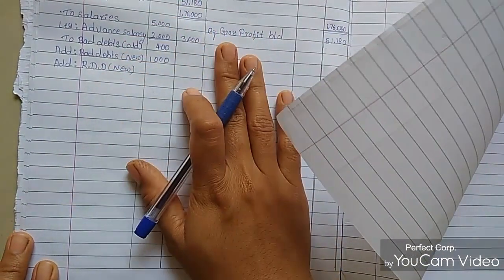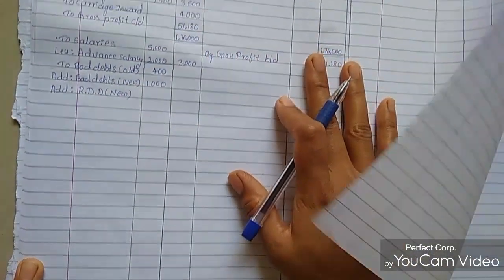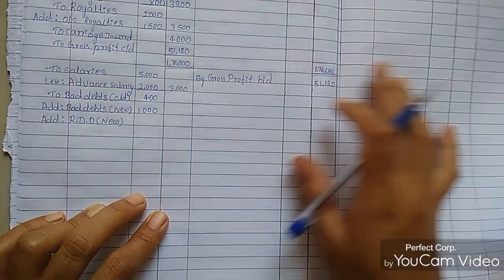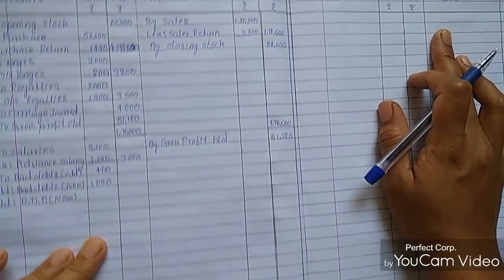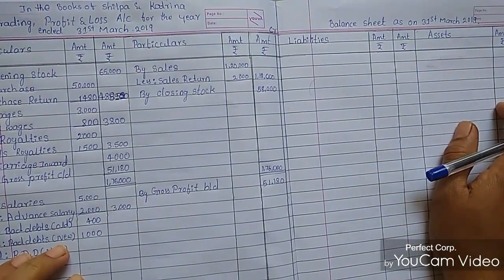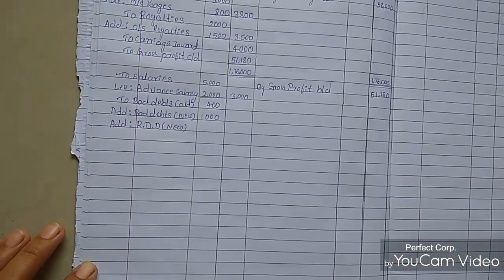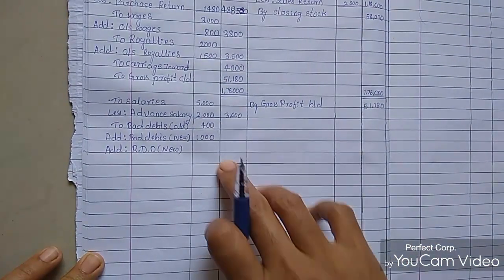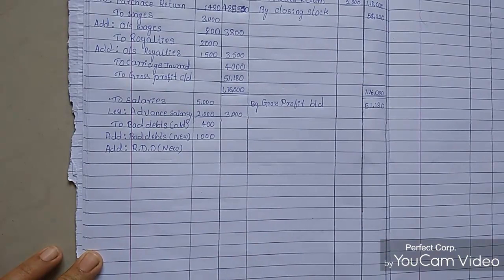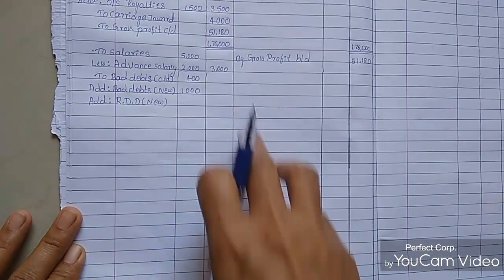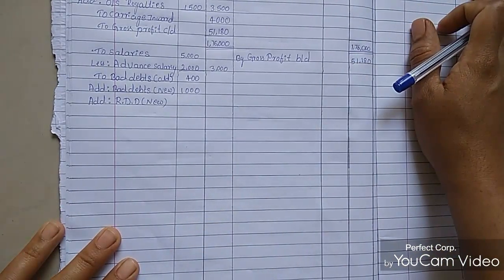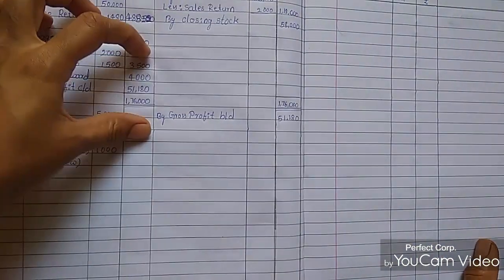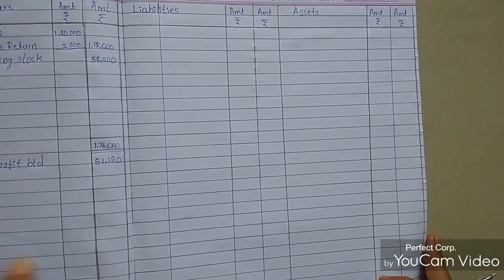in the same page. Some students I have observed are passing entries on the next page. Don't make that mistake, please, because you have to complete the trading account and P&L account on the same page. Don't do part in this page and again on the next page. You have to complete the trading account and P&L account in the same page. Then the balance sheet.